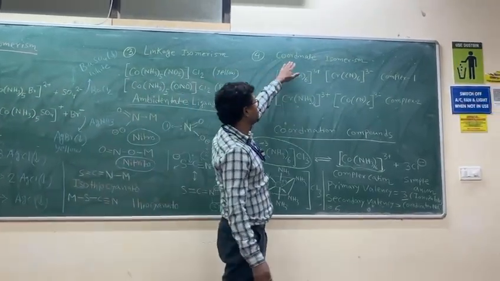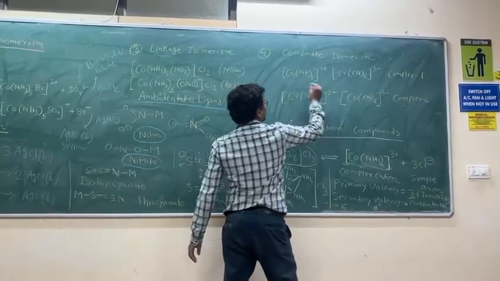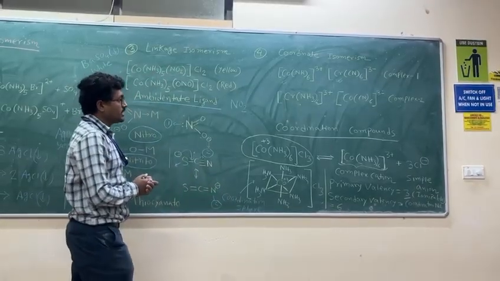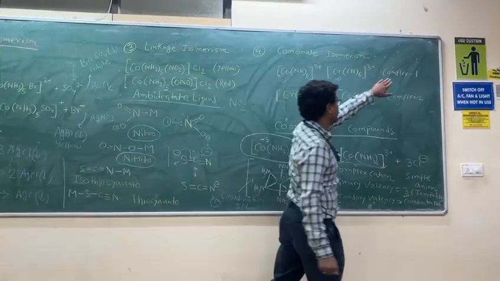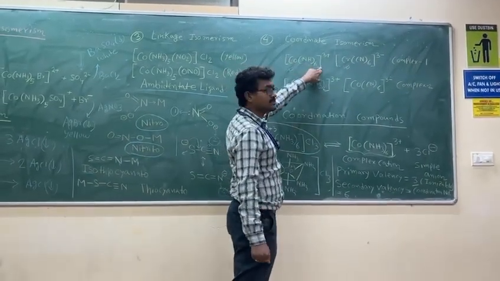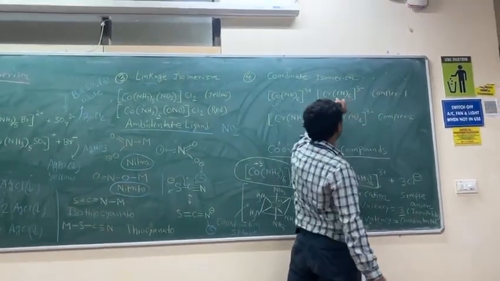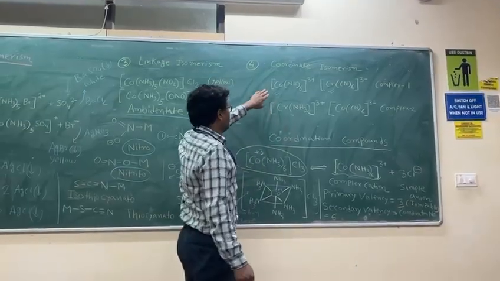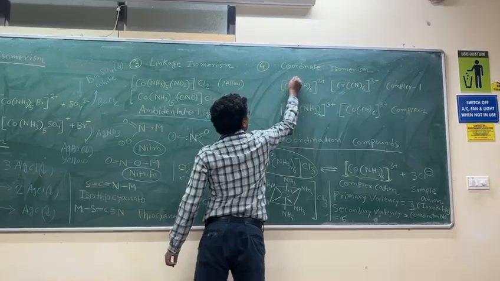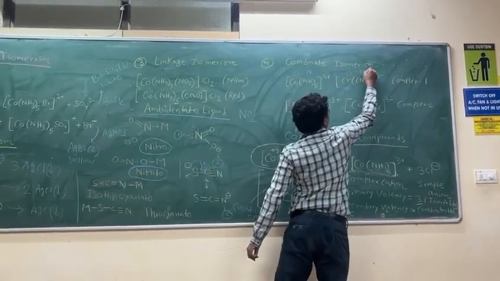The last one is coordinate isomerism. This coordinate isomerism is possible when there are two metals. When there are two metals, it will show coordinate isomerism. Say complex 1. In complex 1, we have [Co(NH3)6]3+ as the complex cation, and the anion is [Cr(CN)6]3-, a complex anion. Here the coordinate bond is cobalt to nitrogen, and here the coordinate bond is chromium to cyanide.